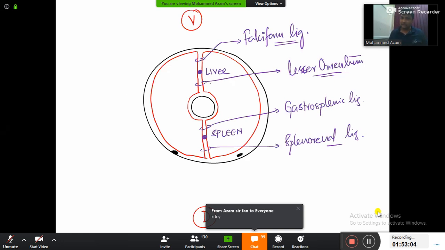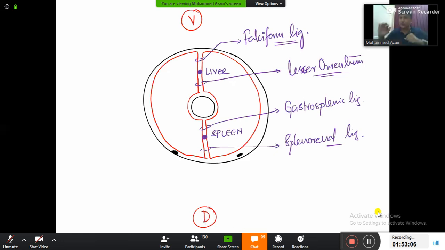After the formation of the liver and the spleen, now what is going to happen? Rotation will occur and the liver will come here. Okay? And the spleen will go here. That means our foregut is going to rotate in which direction? Clockwise. How much? 90 degrees.